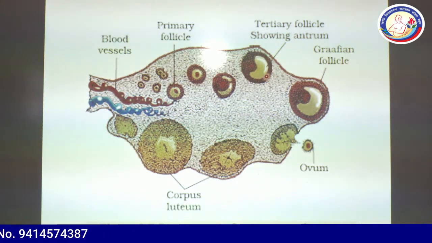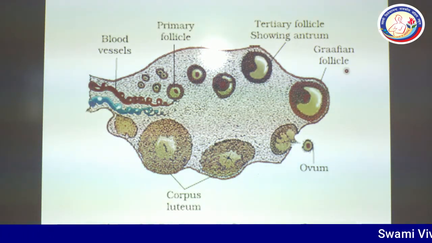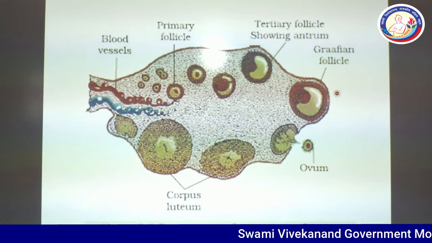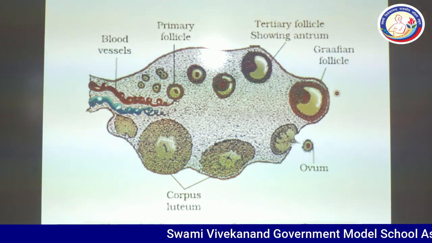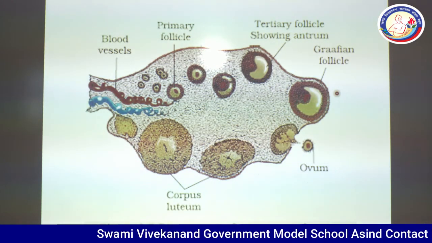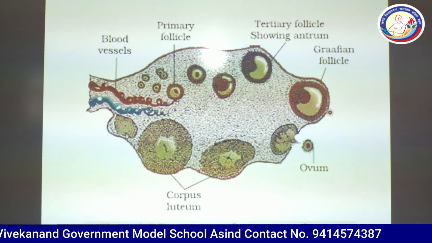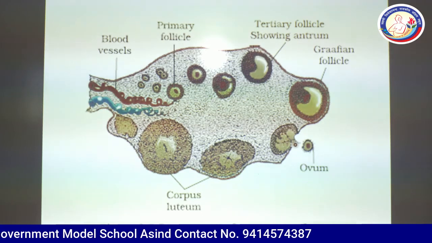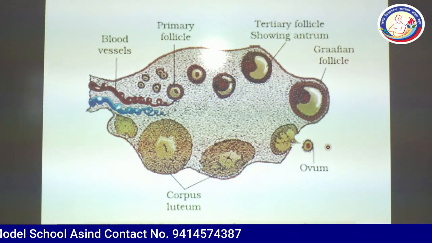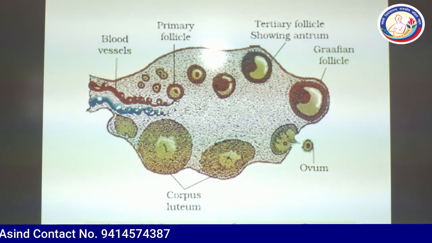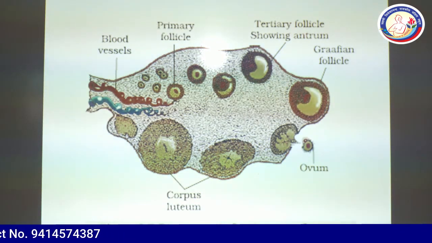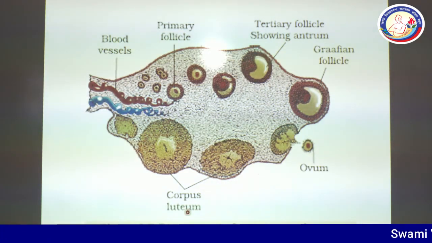The mature follicle of the human is known as Graafian follicle and it was discovered by Dr. C.V. Graaf. This is a continuous process. At the 14th day of menstruation, the Graafian follicle will burst and the ovum is released. This process is called ovulation. And after the release of the ovum, the Graafian follicle converts into a yellow colored structure known as corpus luteum.